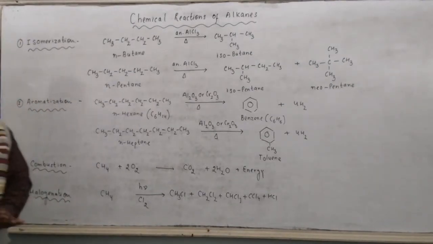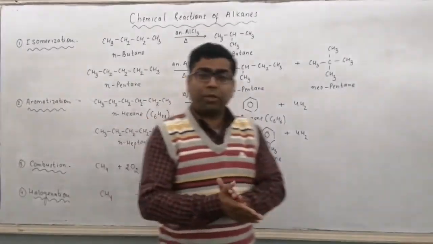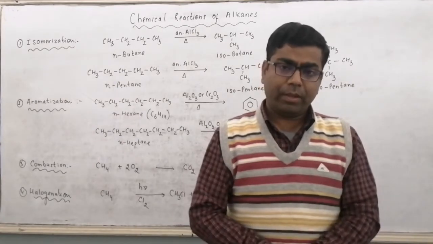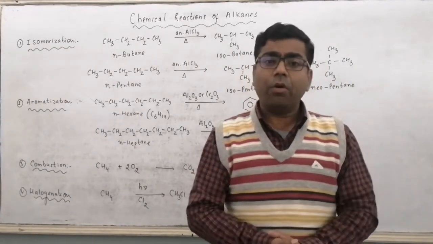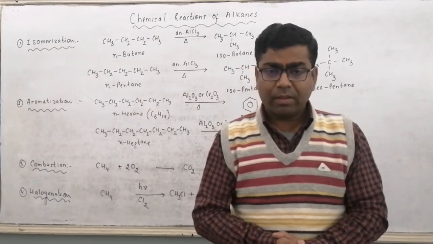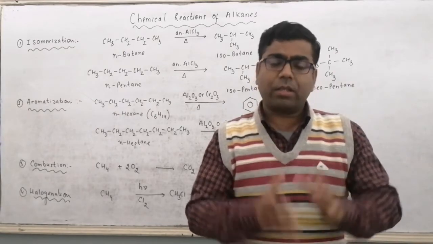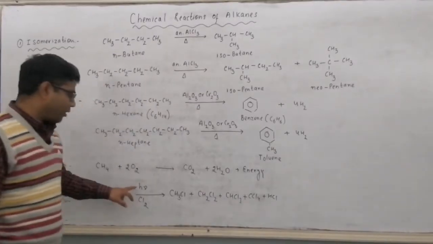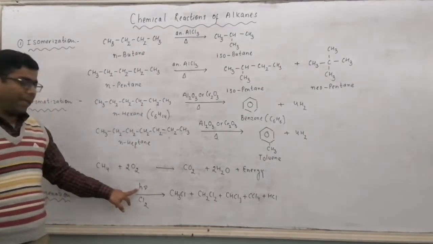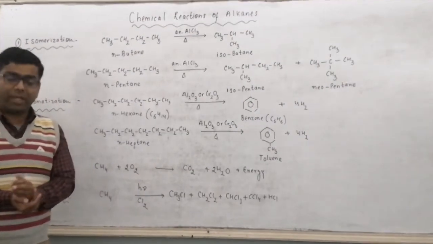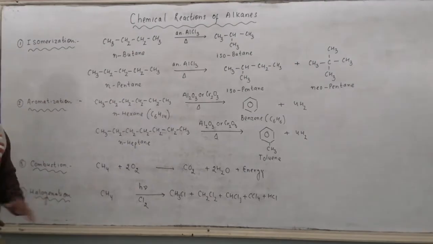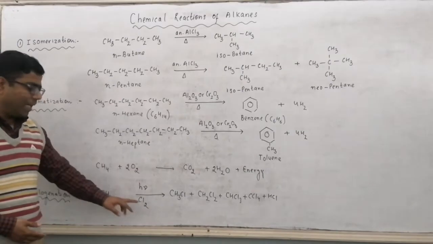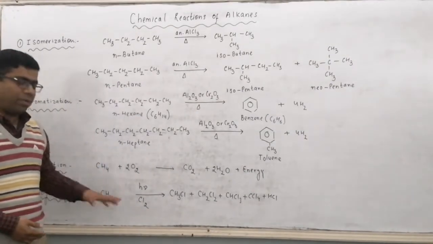Then we have the halogenation reaction. It is a type of substitution reaction where H atoms will be replaced by chlorine atoms. The reaction is carried out in presence of sunlight. Energy of sunlight is required, which is represented in the form of hν. h here is Planck's constant and nu here is the frequency of radiation. So CH4 in presence of sunlight when treated with Cl2 undergoes halogenation reaction.